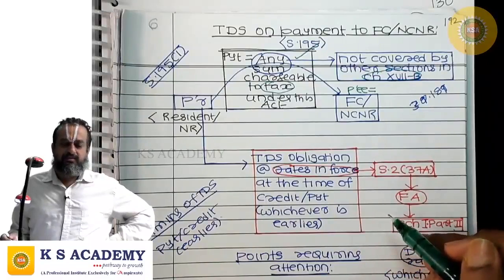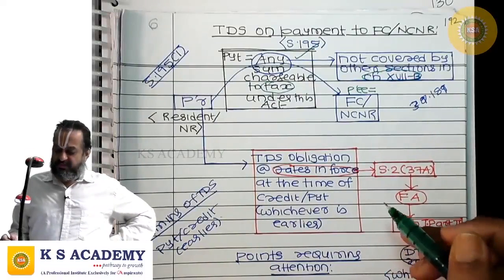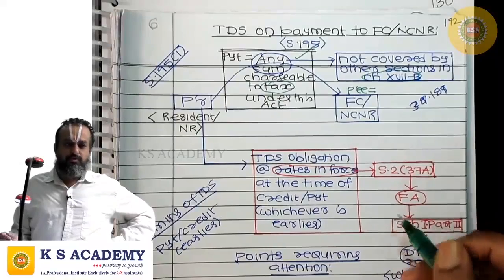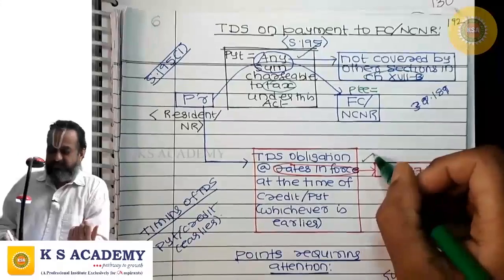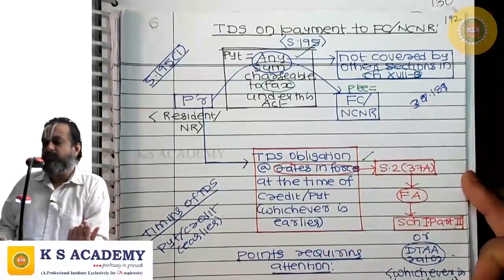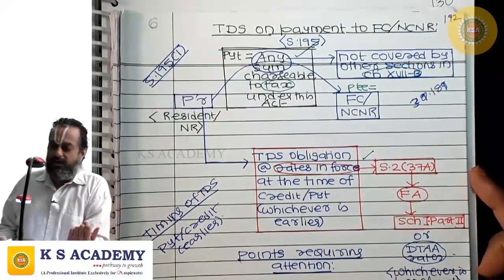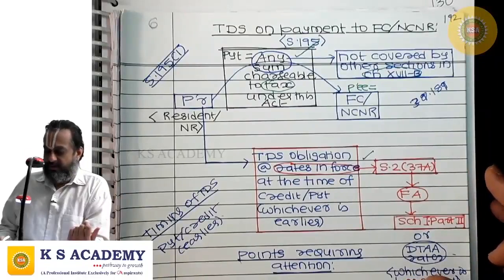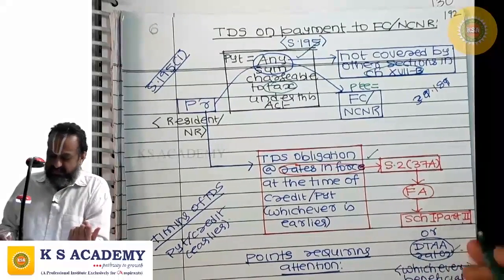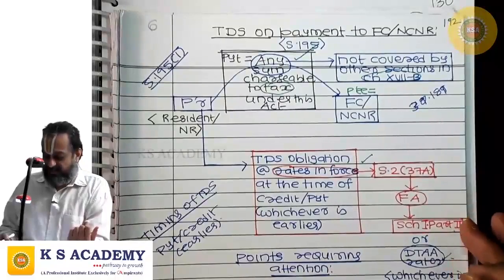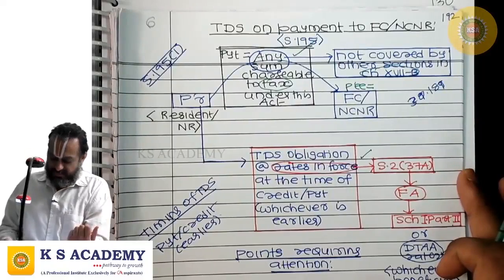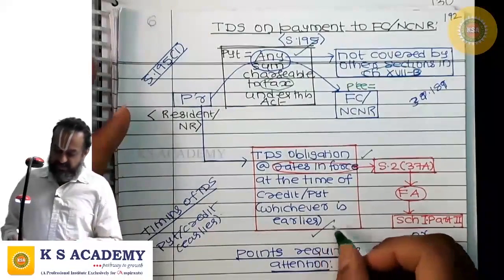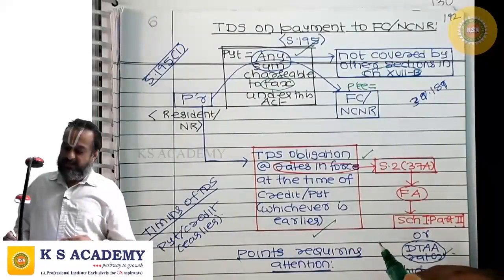At what rates tax shall be deducted at source? At rates in force. You all know what rates in force are. Rates in force are the rates given in Finance Act first schedule, part 2, or double tax avoidance agreement rates, whichever is beneficial. Tax shall be deducted at source at the time of payment or at the time of credit to the account of the payee in the books of accounts of the payer, whichever is earlier.